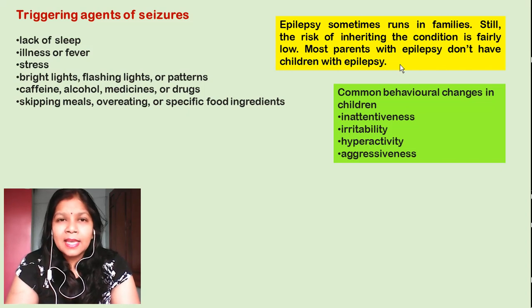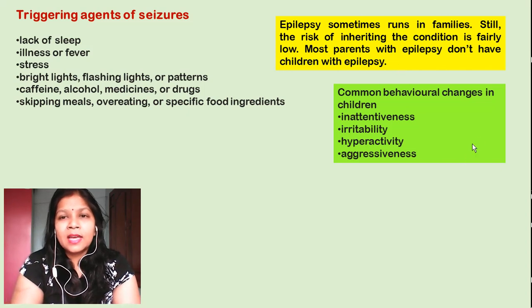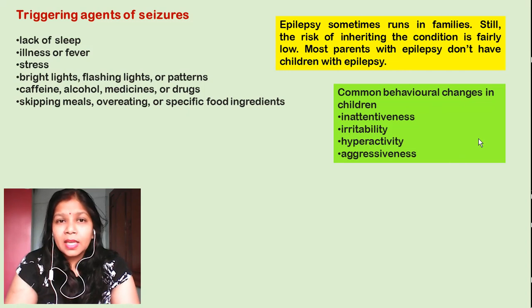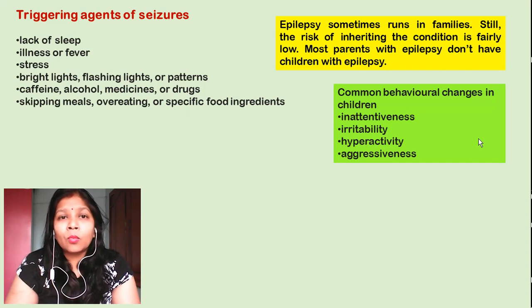And in case of the children, here you can see the box I have written, if there is an undiagnosed epilepsy, then you can mark these types of features. The first is inattentiveness. That means while studying or while doing any activity, the child becomes inactive or inattentive. He will lose his attention. He will be in silent mode. He will not listen to you. He will not understand what you are saying.